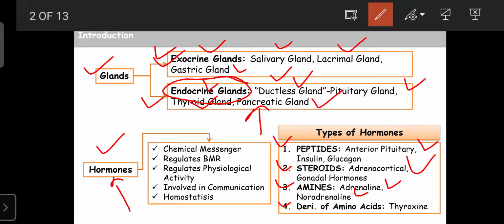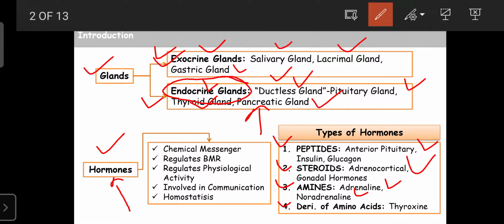So these, tyramine, are amines. That's why those are known as the amine hormones. Once again, examples are adrenaline as well as noradrenaline. And some hormones consist of amino acids.